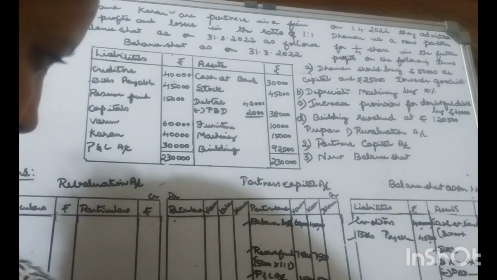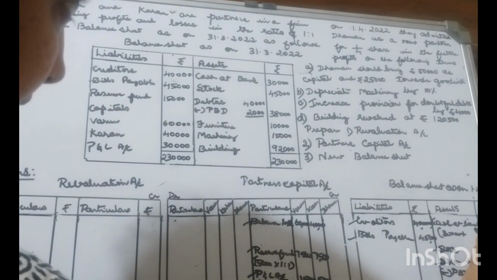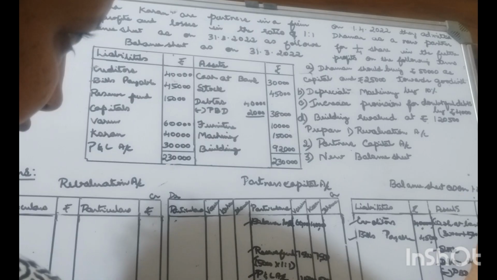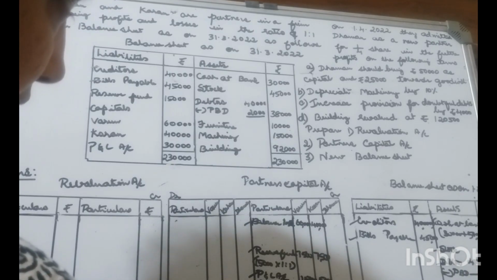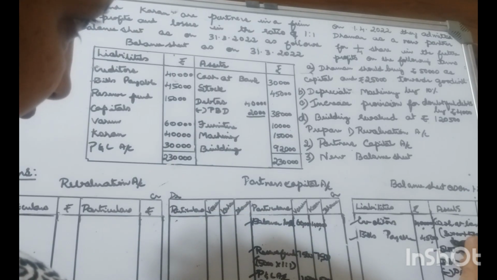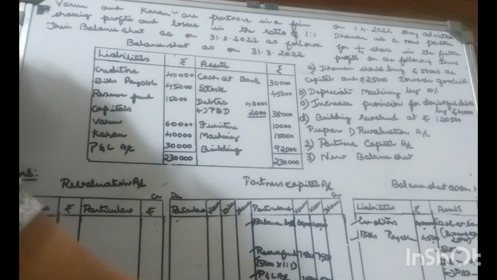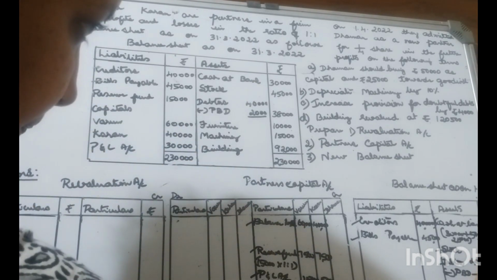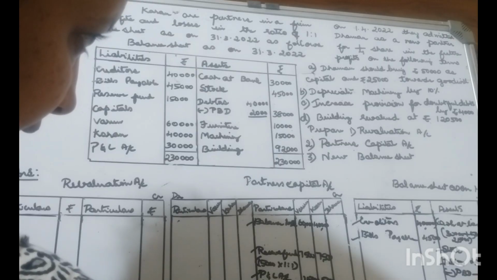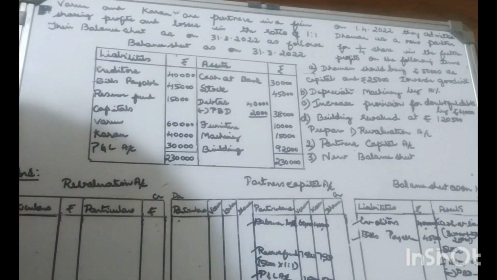It must be added to this current asset. So he brings 50,000 as capital as well as 25,000 as goodwill. Altogether it must be added, and that will be 1,05,000.